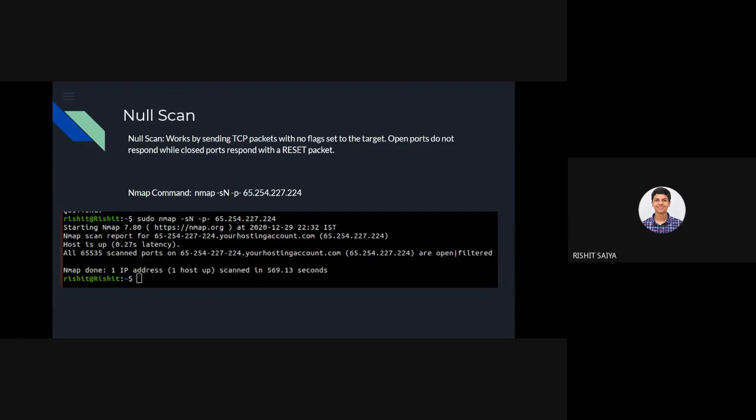Unfortunately, they rely on target behavior, there might be some honeypots involved, and we might get stuck there, but there is nothing to lose in that as such. It's just a basic scan, and you can terminate. I have never encountered a situation where a hacker's system can be exploited through a null scan. So this concludes my Nmap part.